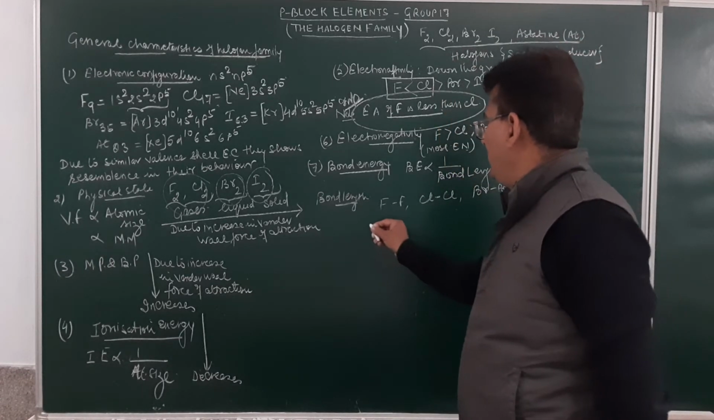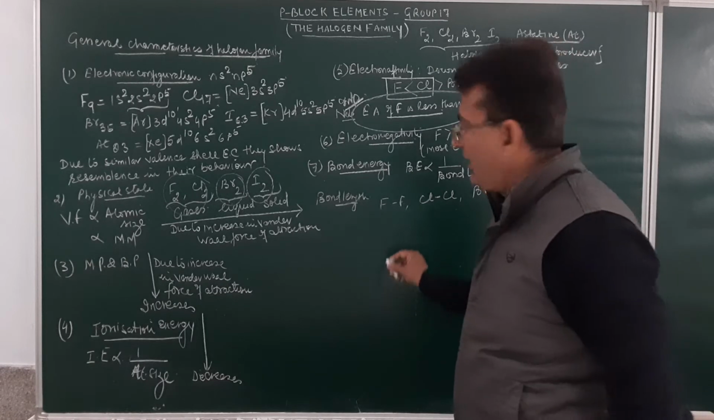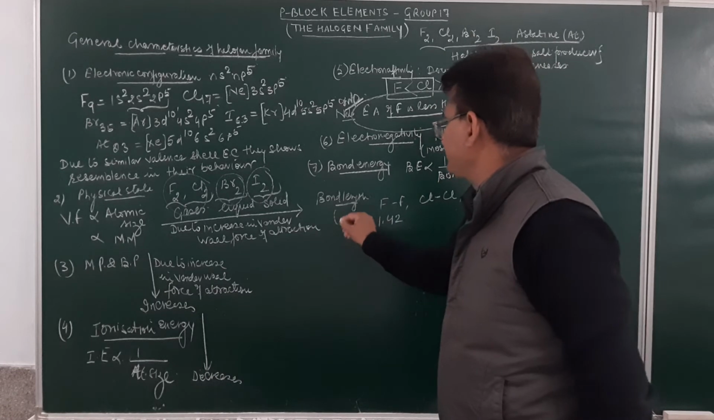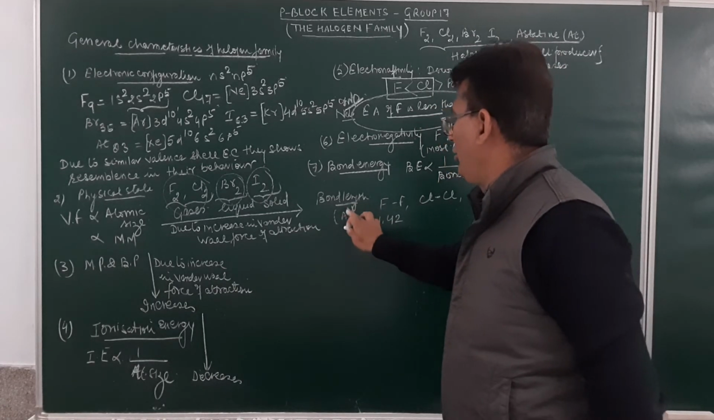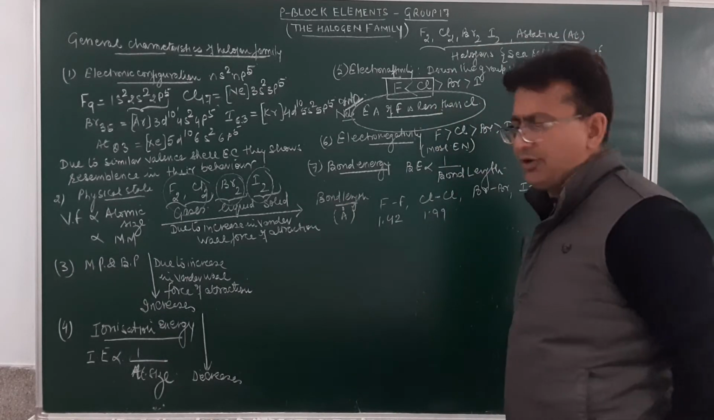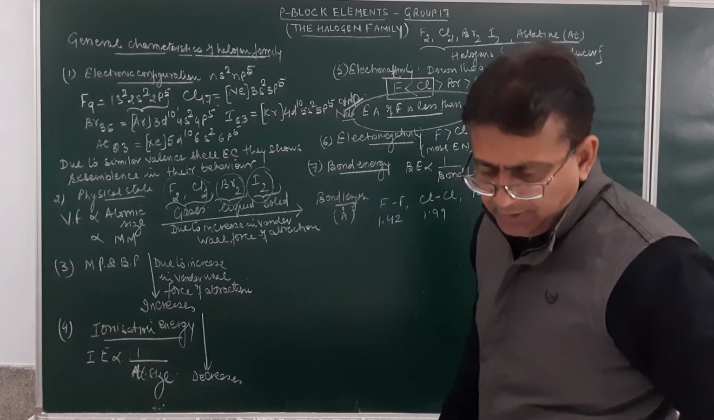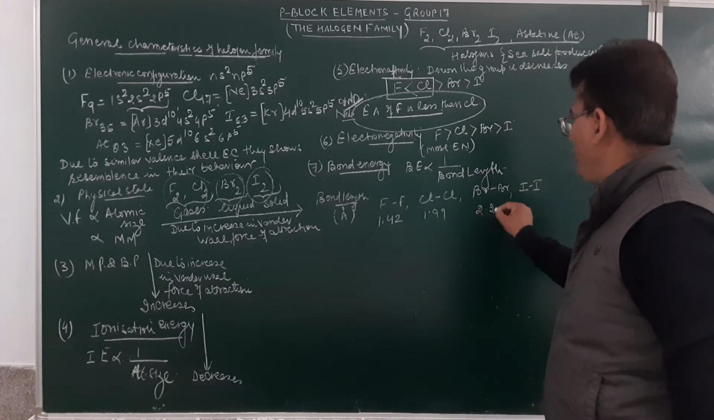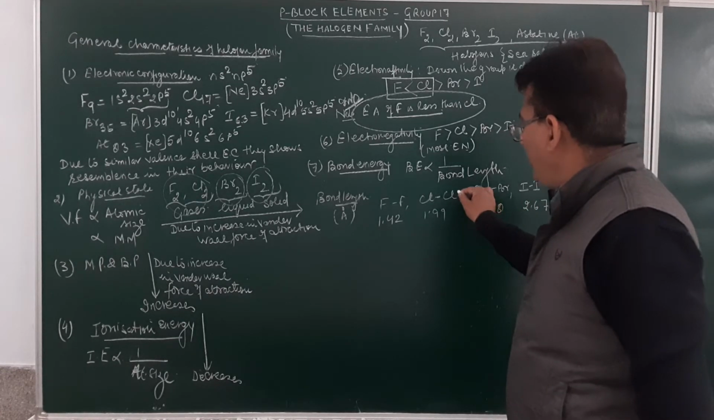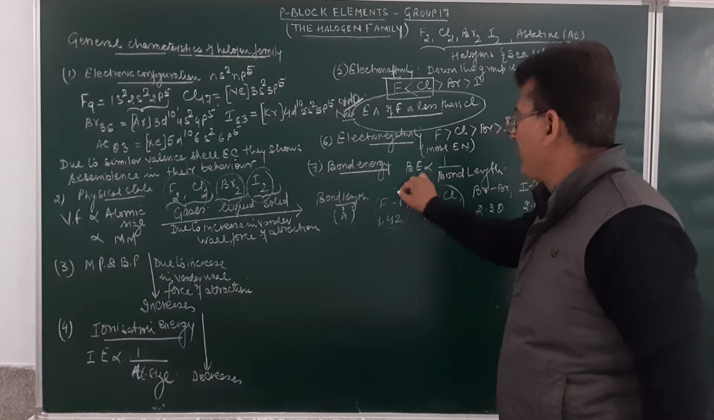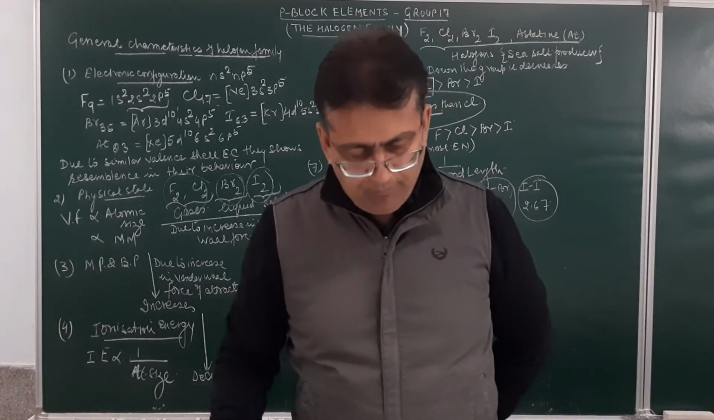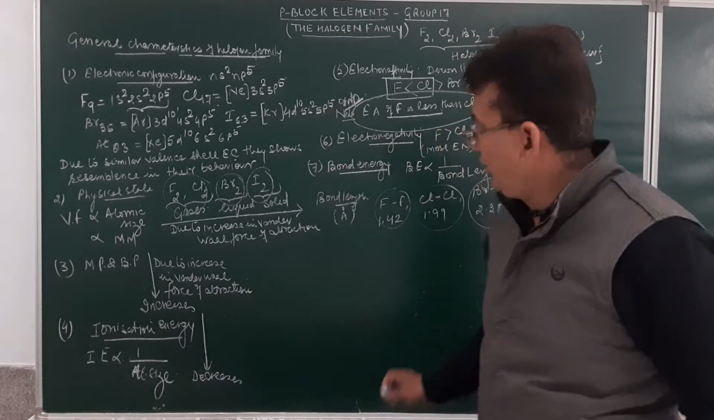Fluorine-fluorine bond length is about 1.42 angstrom. Chlorine will be 1.99 angstrom. Bromine will be 2.28, and iodine 2.67. So naturally, the bond length increases from fluorine to chlorine to bromine to iodine. This is the bond length.